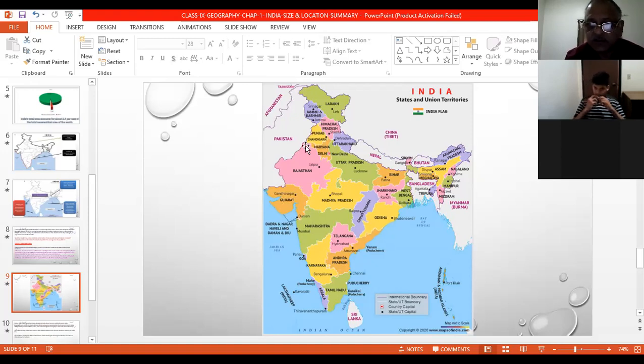So it became 6 plus 2, with Jammu and Kashmir and Ladakh, 8. India has 28 states because Jammu and Kashmir is no longer a state. So 28 states and 8 union territories, including Jammu and Kashmir and Ladakh, which are 2 separate union territories.